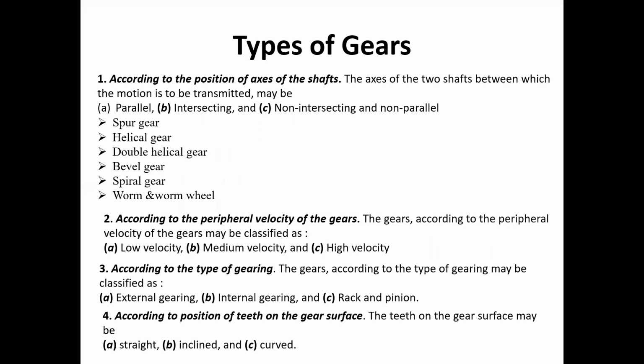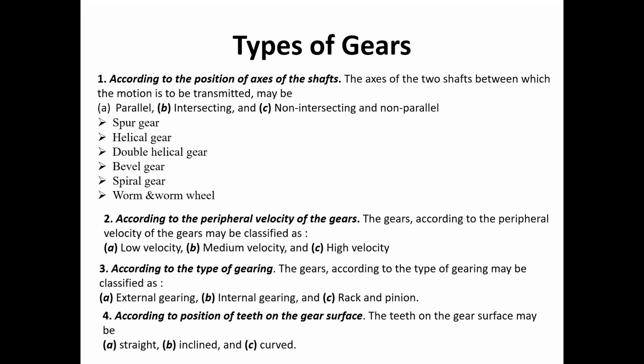Now, types of gears, or the classification of gears. This is generally classified into four types. The first is according to the position of the axis of the shafts. The second is according to the peripheral velocity of the gears, and the third is according to the type of gearing.